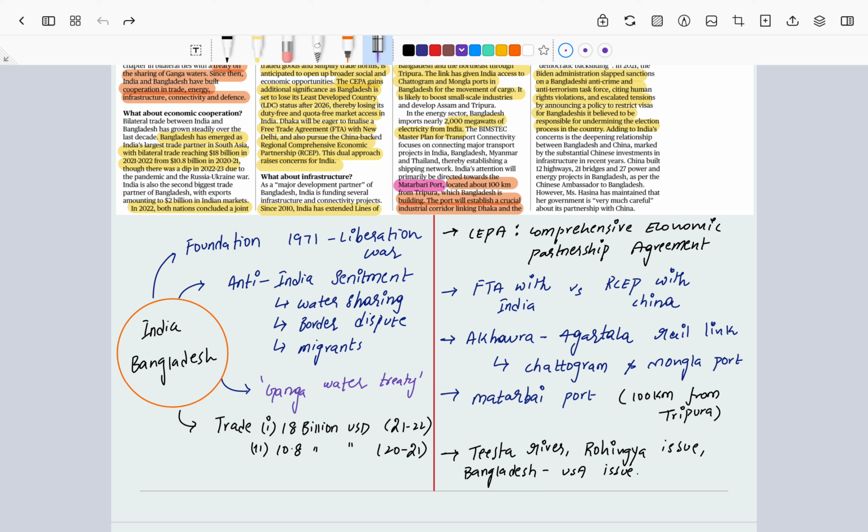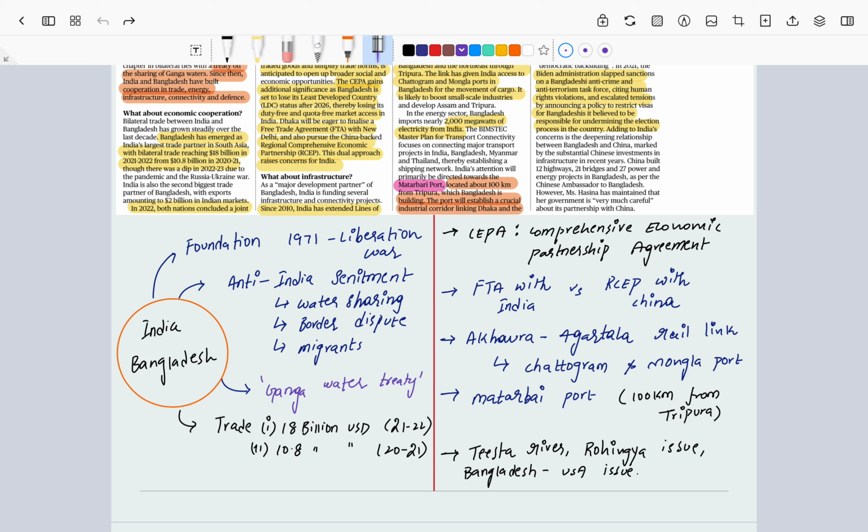Now, try and understand the foundation for India and Bangladesh was laid in the 1971 Liberation War, where India actually participated in the Liberation War of Bangladesh because of the Awami League. The Awami League is a political party in Bangladesh, right? We liberated Bangladesh from the atrocities of Pakistan, right? But over a period of time, a lot of anti-India sentiment started in Bangladesh, even though India helped Bangladesh get freedom from Pakistan.